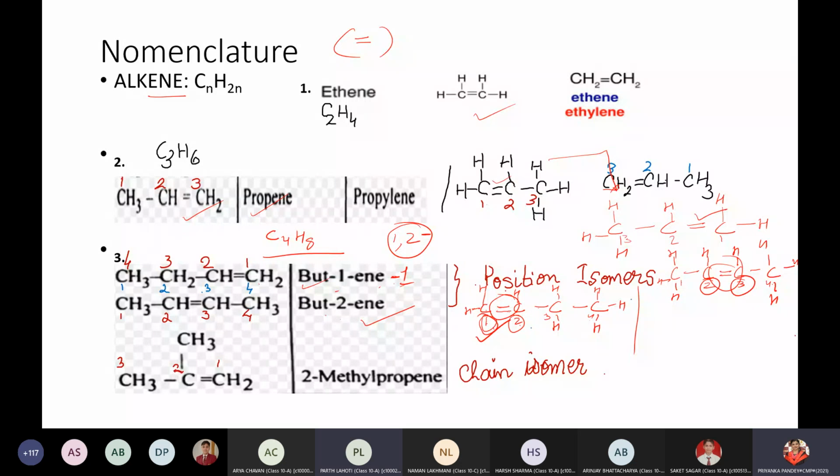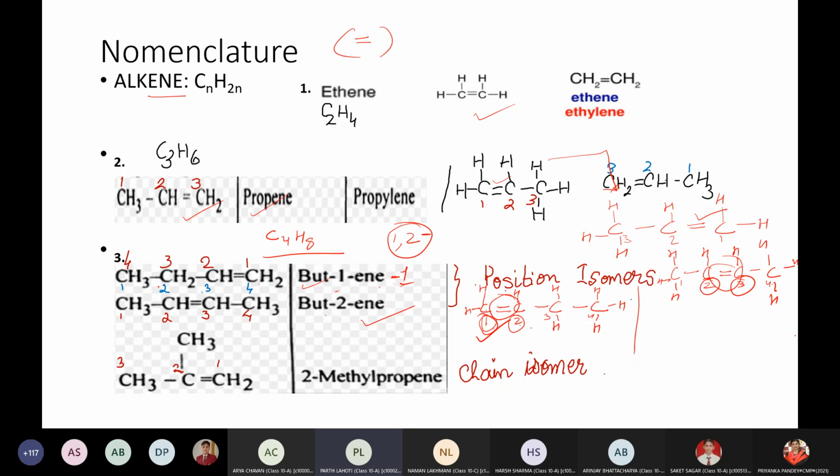Like in the English language, we always start writing from left to right. In the periodic table also, when we see the tendency of increasing or decreasing order in a period, we always start from left to right, because there is a difference: we start with metals, then metalloids, then non-metals, then noble gases. Here it is carbon to carbon. There is no change. All are carbon atoms. So wherever the important group is present, we start numbering from that side, whether it is the left side or right side.